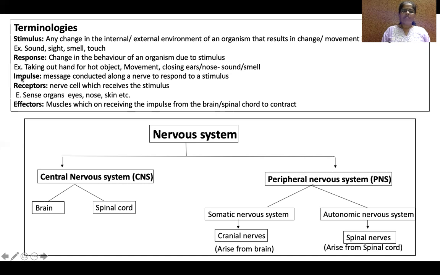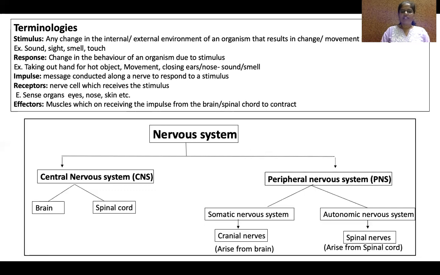Third is impulse. What makes us respond? Stimulus. The connection between stimulus and response is called impulse. Impulse means when a stimulus comes, the message will be passed through the nervous system to respond. That passing of the message is called impulse. That message itself becomes an impulse.